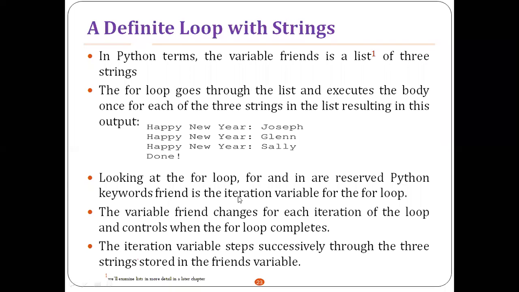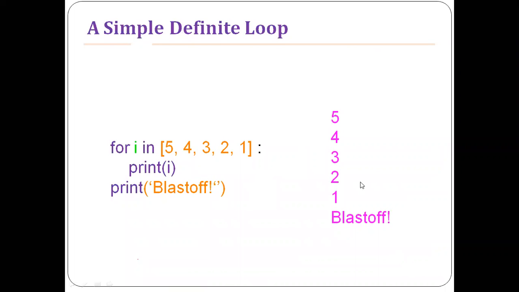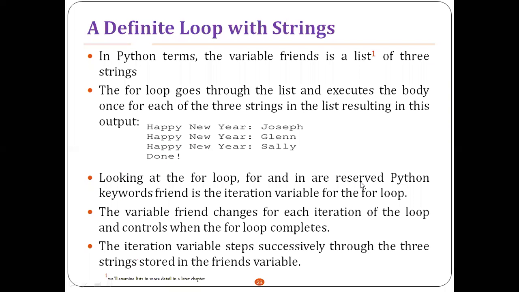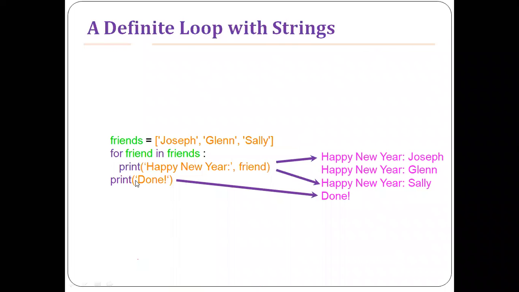Looking at the for loop, for and in are reserved Python keywords. Friend is the iteration variable for the for loop, right? In this case, for and in are the keywords, reserved words. The variable friend changes for each iteration of the loop and controls when the for loop completes, right? The variable actually holds each item for each iteration.